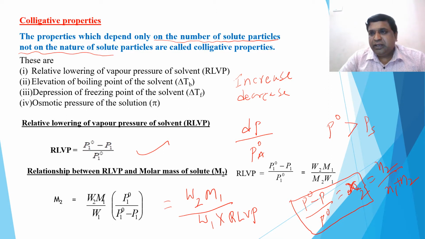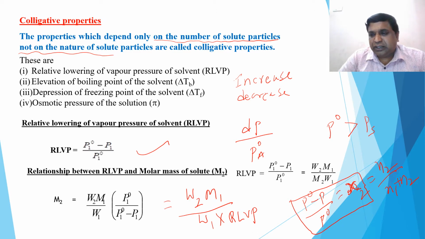So I will repeat again. Raoult's law for RLVP: relative lowering of vapor pressure is directly proportional to the mole fraction of the solute, that is equal to the number of moles of solute to the total number of moles of solute and solvent.